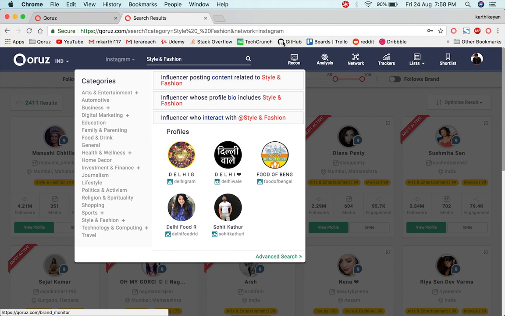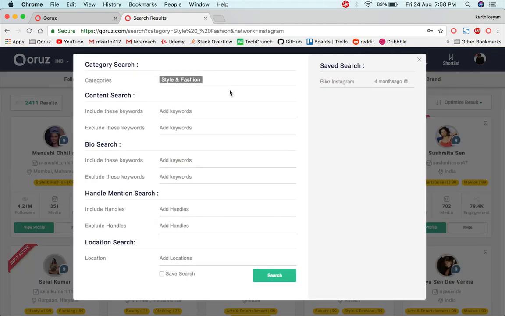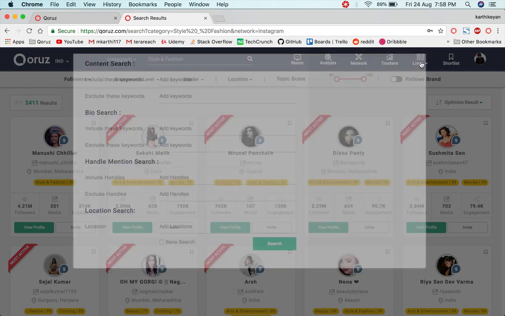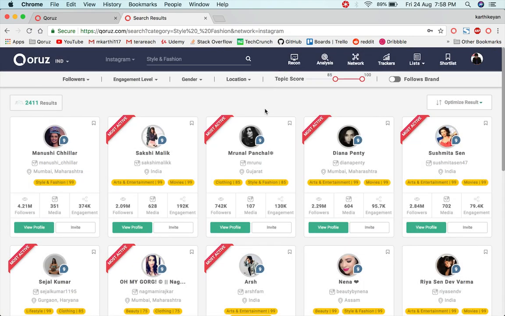So that's the influencer discovery part of Qoruz, and we have recently introduced an advanced search feature, which is basically a Boolean search mechanism where you could include and exclude multiple content, bio, handle, or even locations and categories as well. This will help you to arrive at a certain influencer group that you're looking for for your campaign. So these are the influencer search as well as the profiling part of Qoruz.